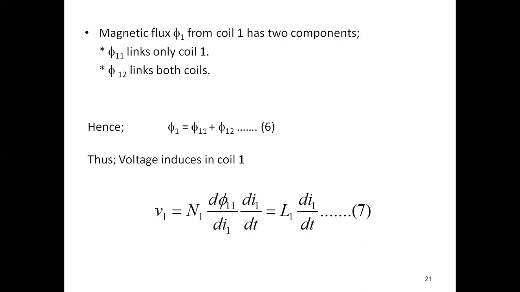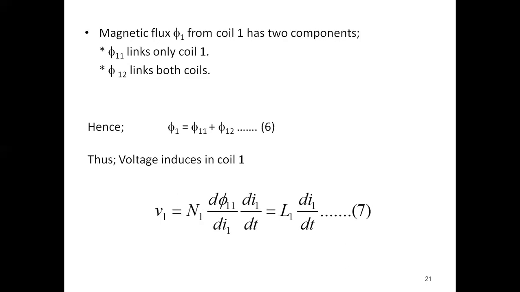Multiplying and dividing by di1, V1 equals N1 d phi 11 by di1 into di1 by dt. N1 d phi 11 by di1 is the self-inductance L1, so V1 equals L1 into di1 by dt. Take this as one equation.